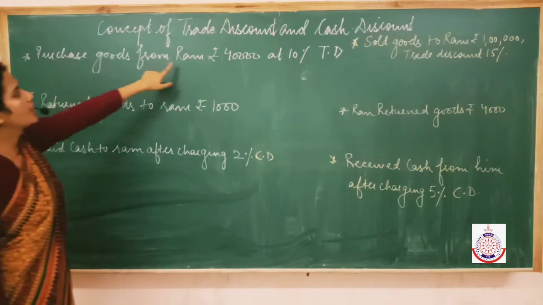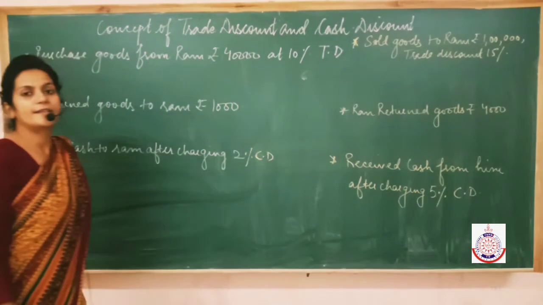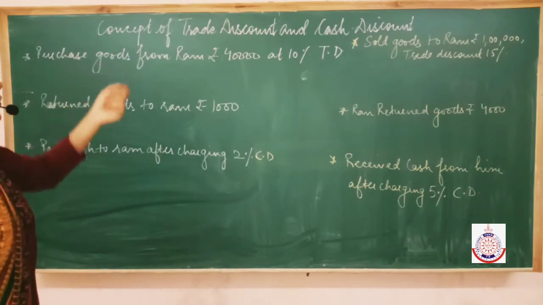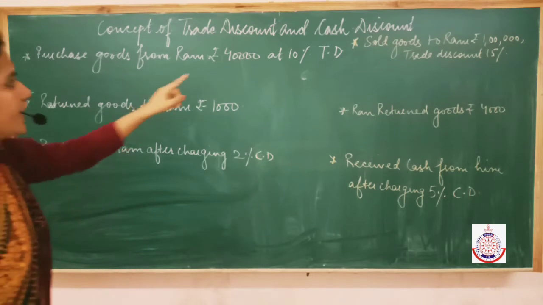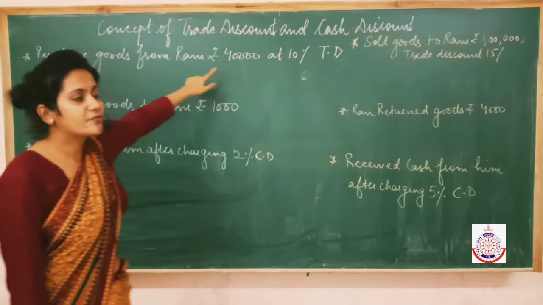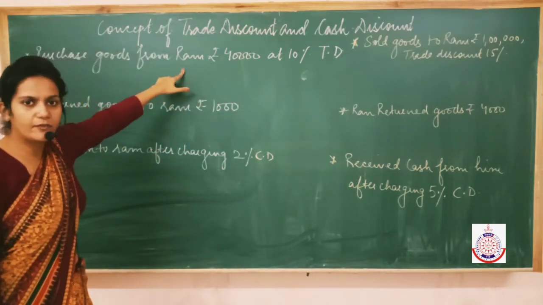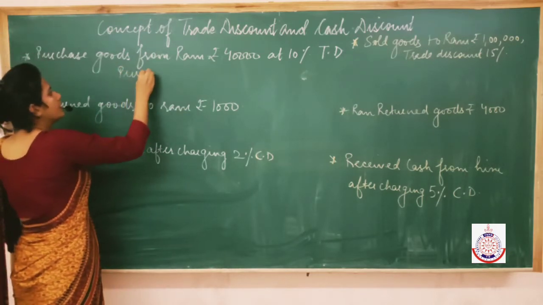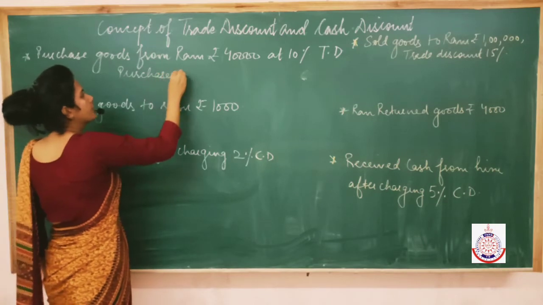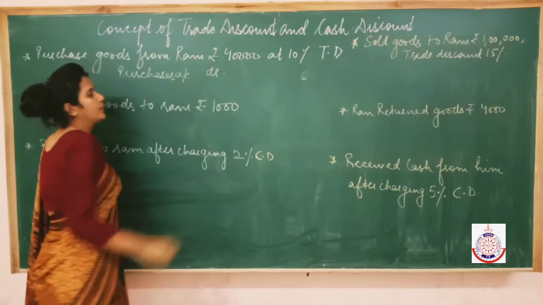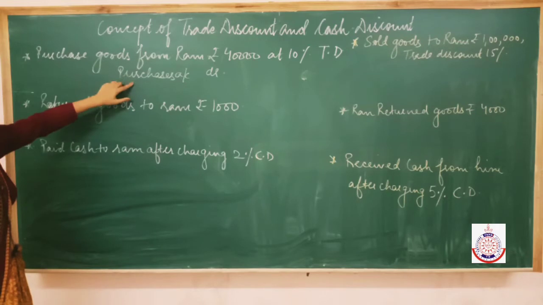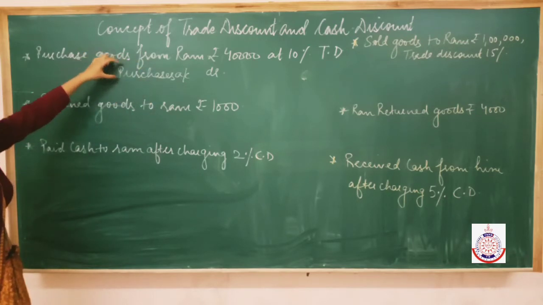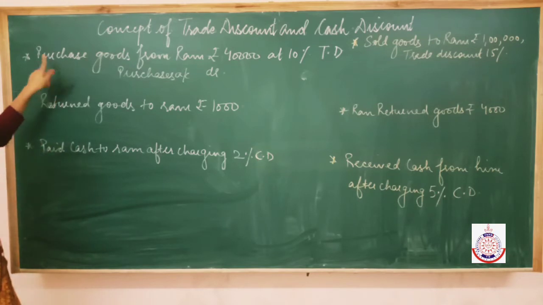Purchase goods from Ram rupees 40,000 at 10% trade discount. Fine. Now we are purchasing goods from Ram at 10% trade discount. It means first of all, the word cash is not given, so this is a credit purchase. So in this case the entry will be purchases account debit, because goods are coming into the business, so debit what comes in. And instead of the word goods, we have to use the word purchases when we are purchasing them.